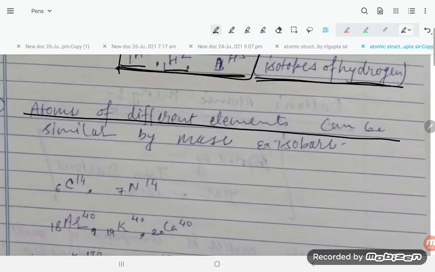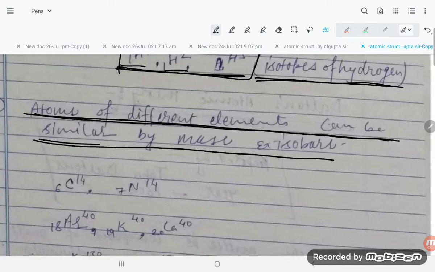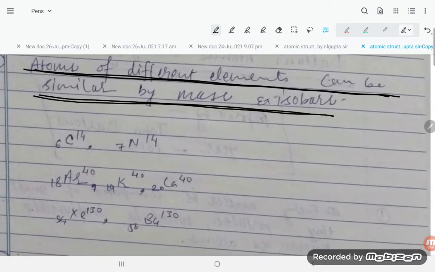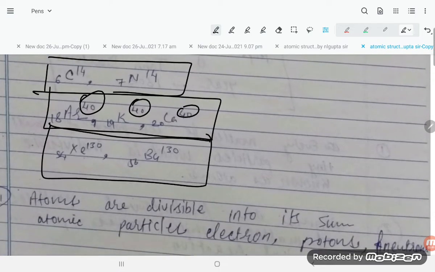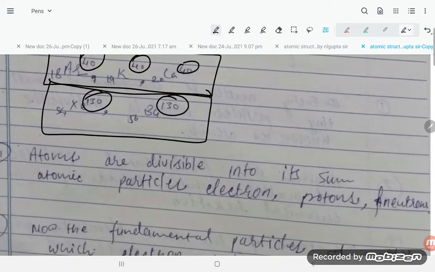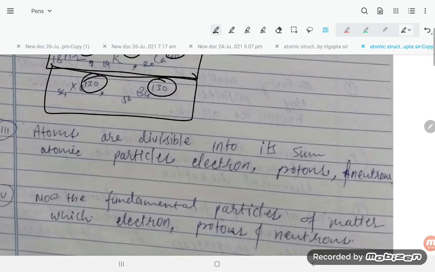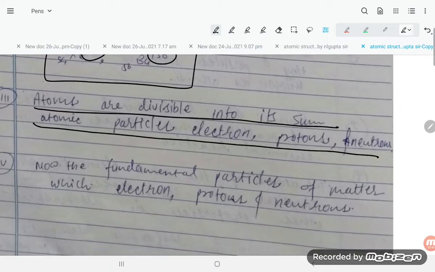Atoms of different elements can be similar in mass. That is the second point. In the case of isobars, atoms of different elements can have the same mass, like carbon and nitrogen 14, argon, calcium and potassium with mass 40, and xenon and barium with mass 130. Also, atoms are divisible into subatomic particles: electron, proton and neutron.